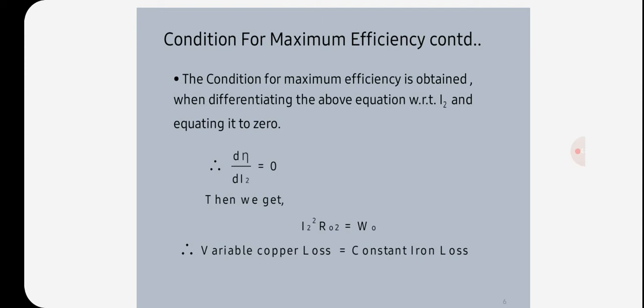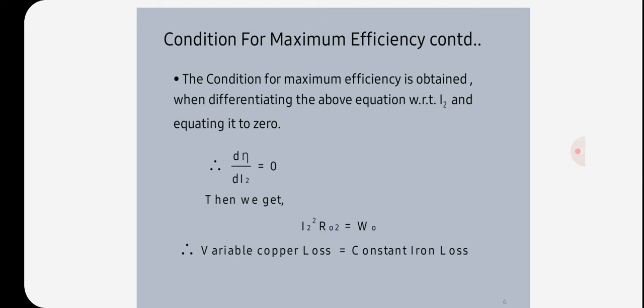Dividing both numerator and denominator by I2, we get efficiency equal to V2 cos φ2 by V2 cos φ2 plus Wi by I2 plus I2 R02.